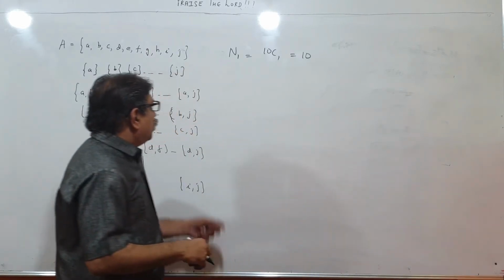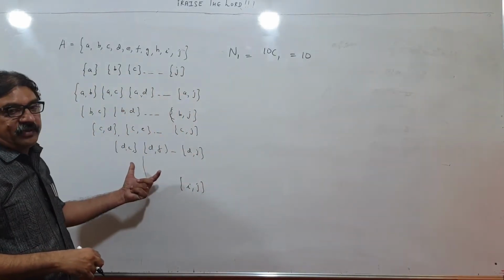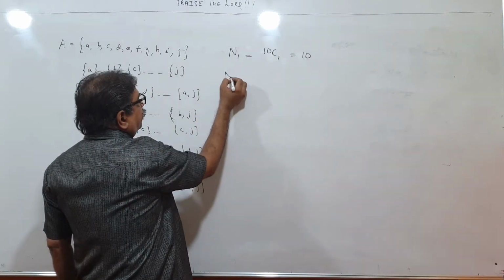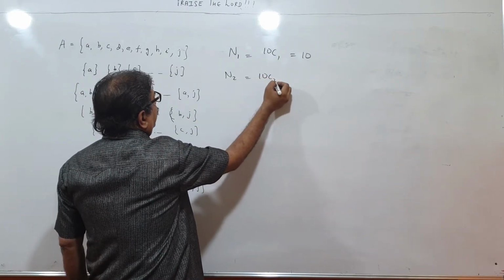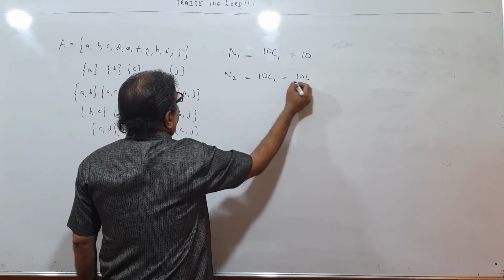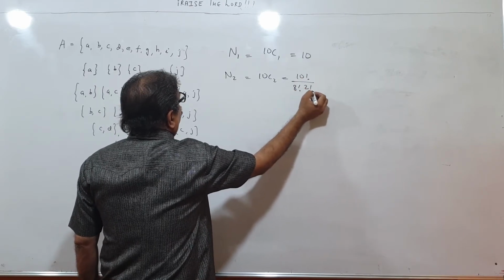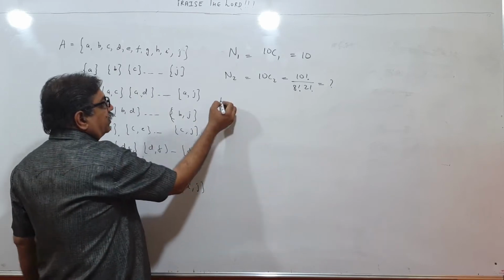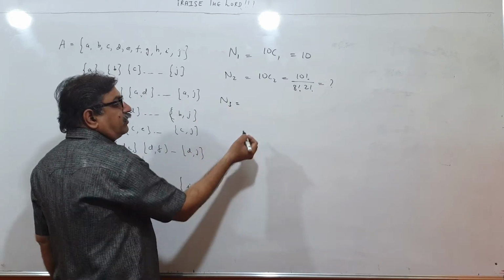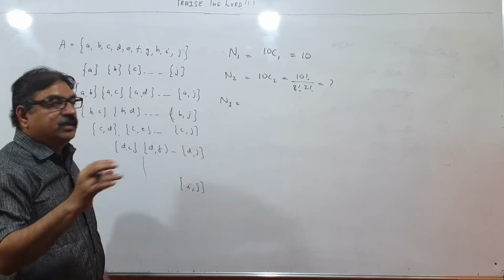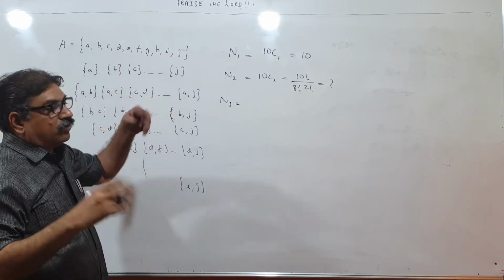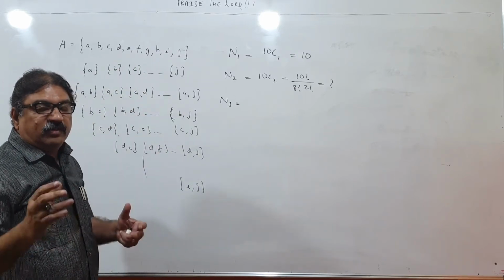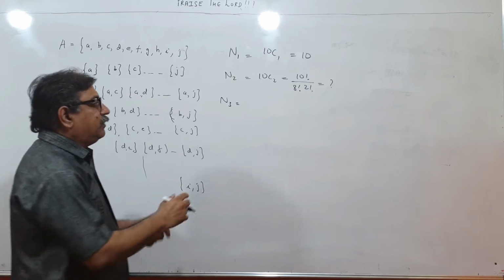And now you know how to get 2 element subsets. The number of subsets containing 2 elements will be 10C2, that is 10 factorial upon 8 factorial and 2 factorial, find out. If you want the number of subsets containing 3 elements, like A, B, C, A, B, D, E, F, G, E, F, H and all those, how many subsets will there be?